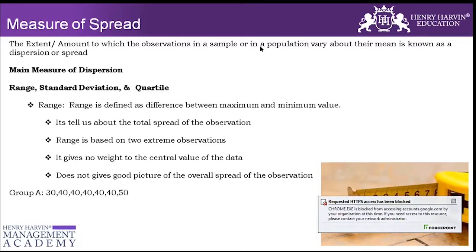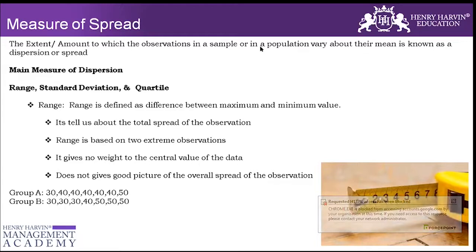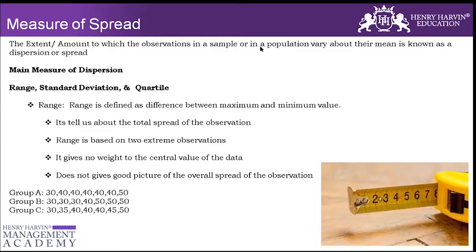So if I give you this example, what do you think is the range here? 20. But do you think the variance is the same? No. So have I made a good decision by taking range into consideration here? No. That's because it only focuses on the first and last. It has not covered the remaining part of the data. Middle values को तो देखा ही नहीं इसने. Yes, it has only looked at the first and the last.